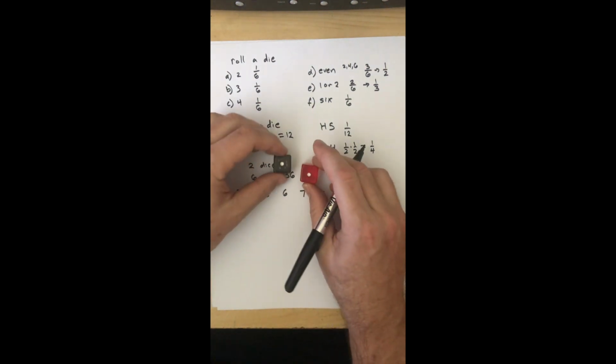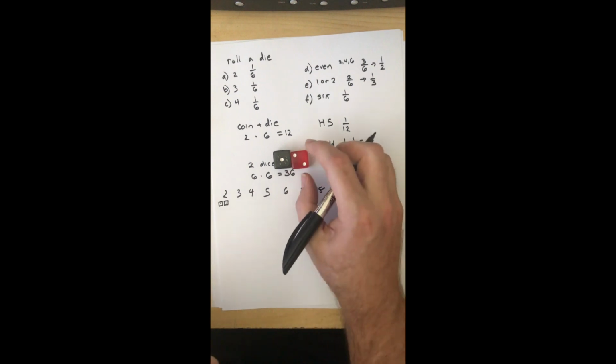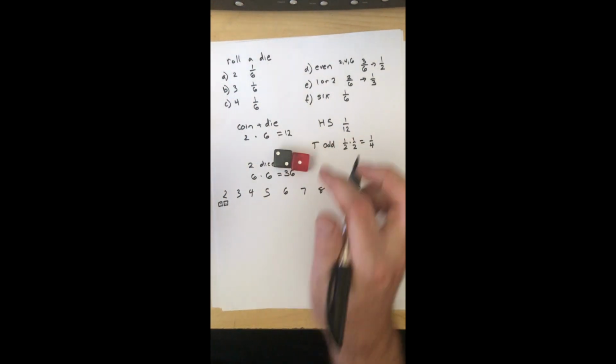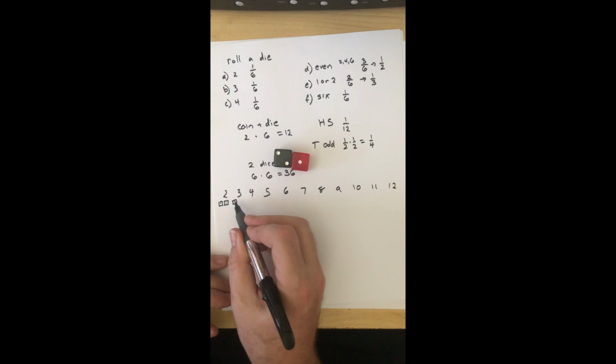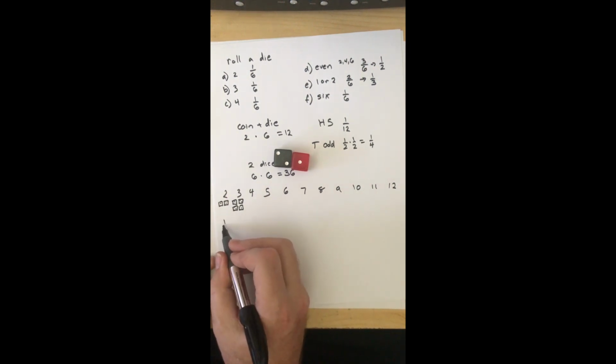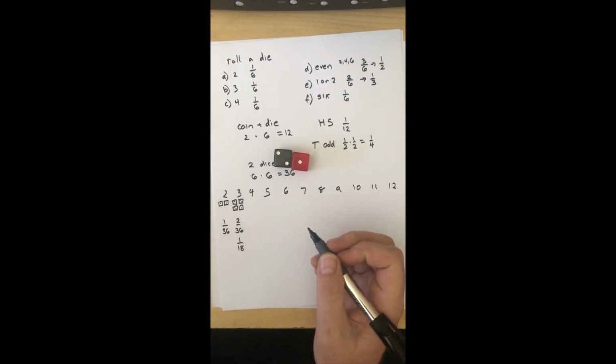Now, here's the thing about the 3. I can do a 1 and a 2. So black 1, red 2. Or I can do the opposite. So I can have a 1 and a 2, or a 2 and a 1. So there are 36 possible outcomes, which means 2 is just 1 out of 36, whereas 3 is 2 out of 36, which simplifies down to 1 out of 18.